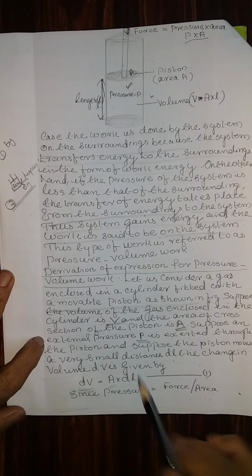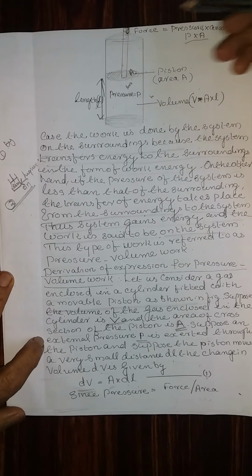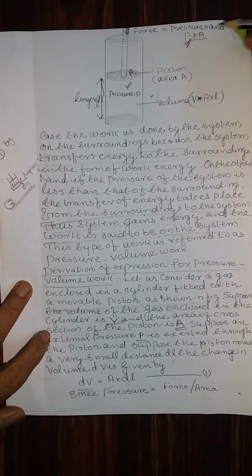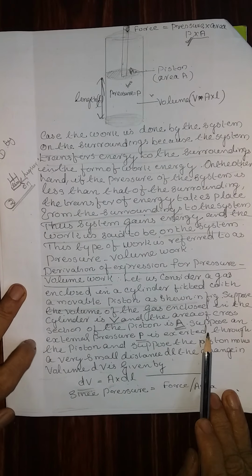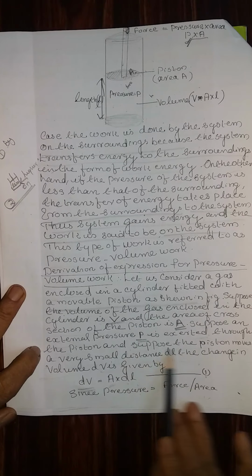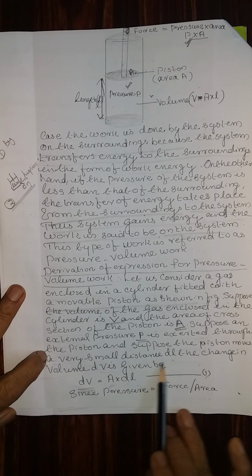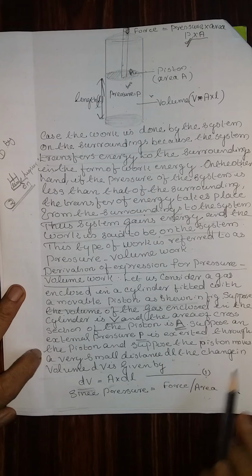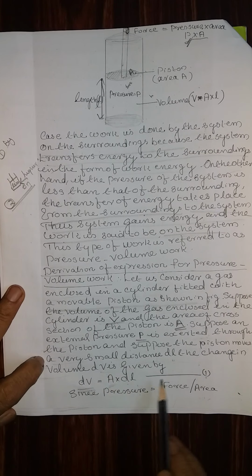Suppose an external pressure P is going to be exerted through the piston. Suppose the piston moves a very small distance dl, the change in volume dV is given by.